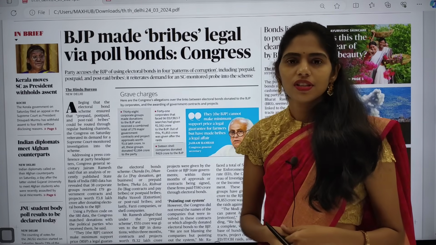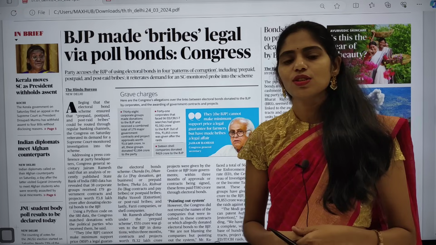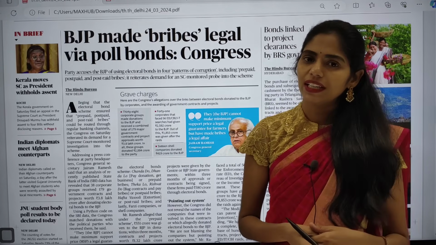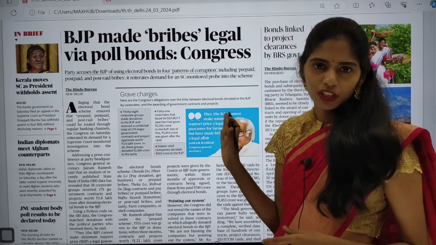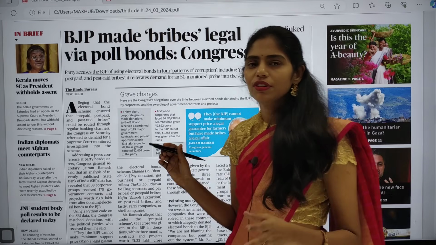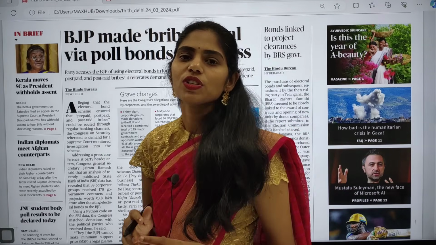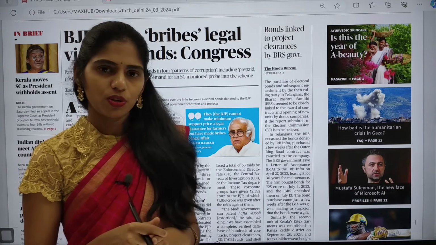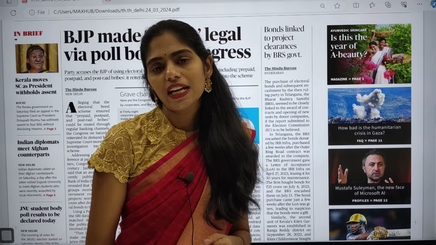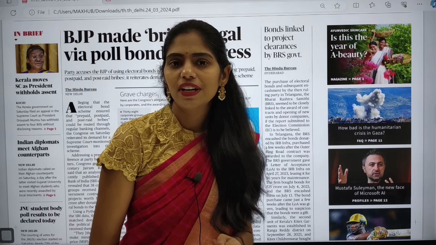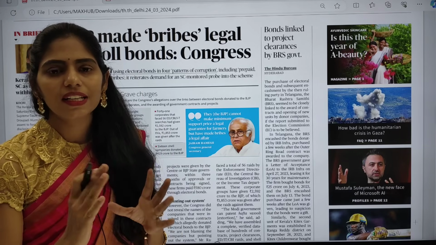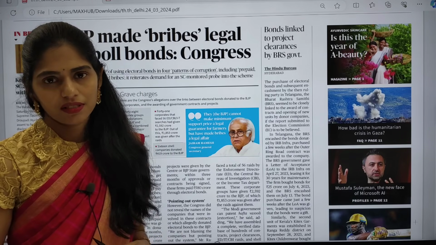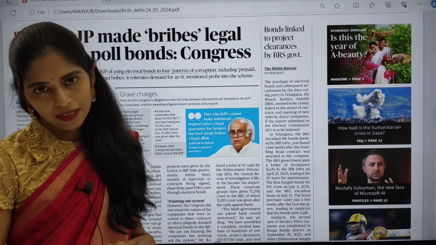Today in this session, we are going to see current affairs of 24th March 2024. We are taking the Delhi edition of The Hindu, and in this PDF, we are going to pick out the articles which are relevant from our examination point of view. After taking articles, we are going to see them in different dimensions, and apart from that, we are also going to connect a single topic with multiple subjects in your UPSC syllabus.